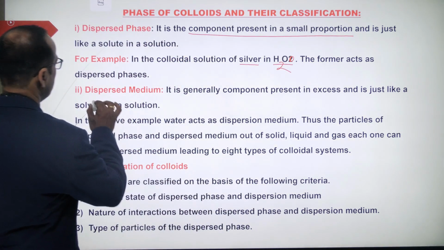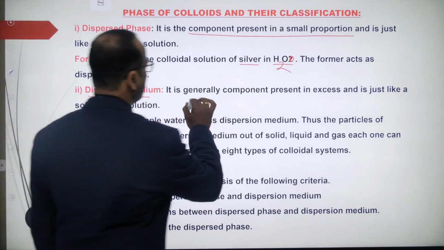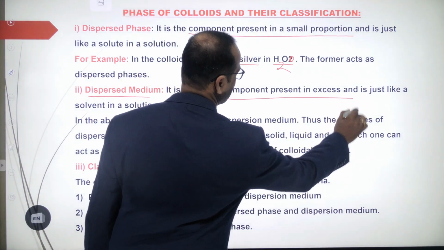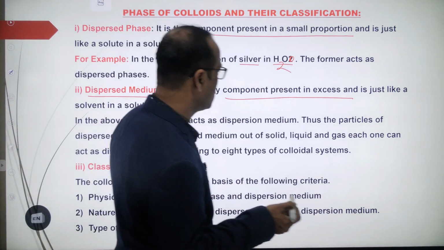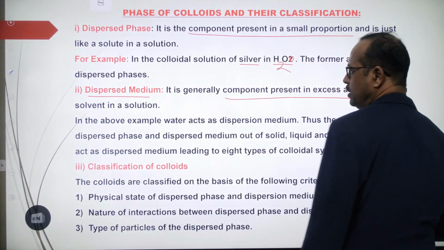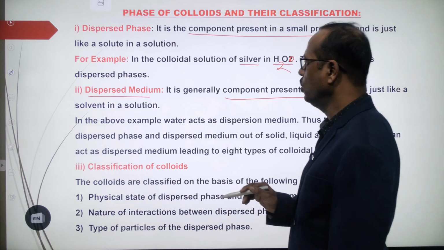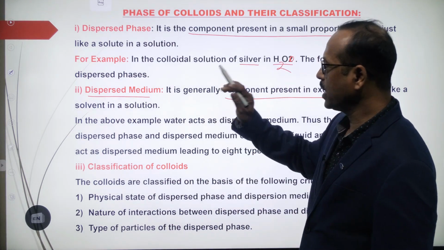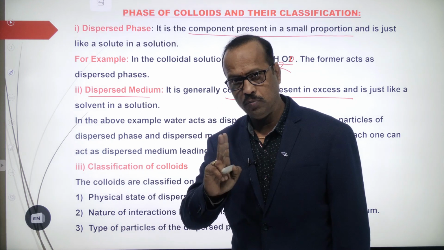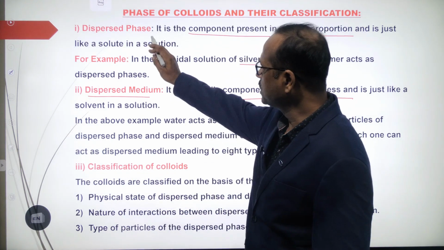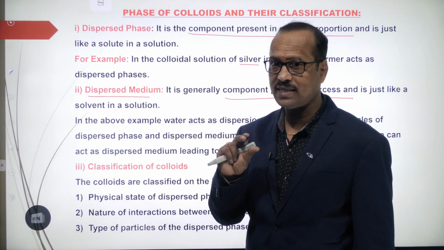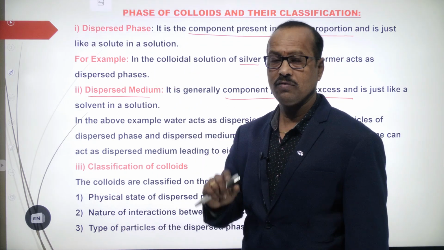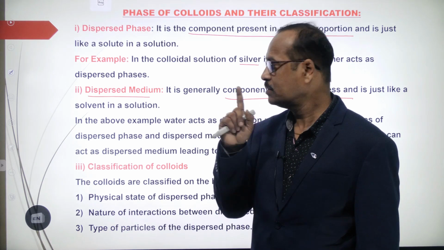The component present in excess is called the dispersion medium. So colloidal solutions consist of two components: the dispersed phase, which is relatively less, and the dispersion medium, which is relatively more.